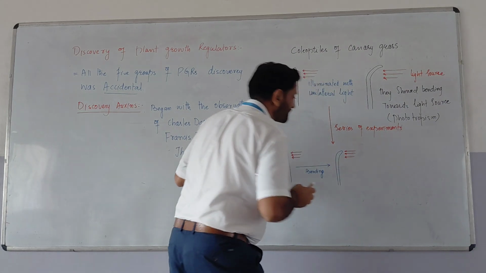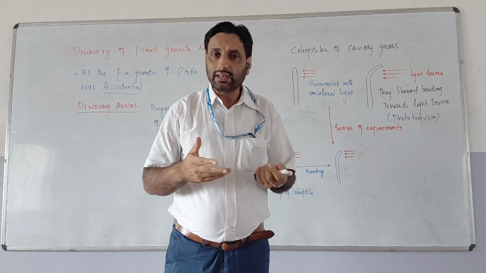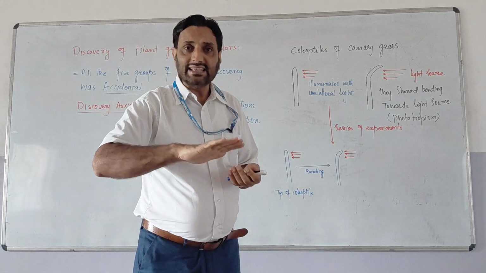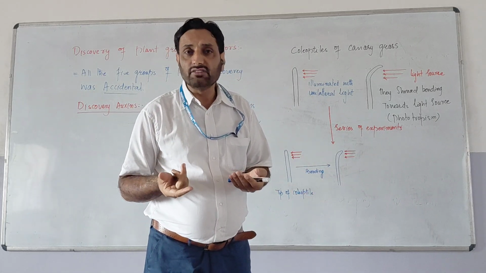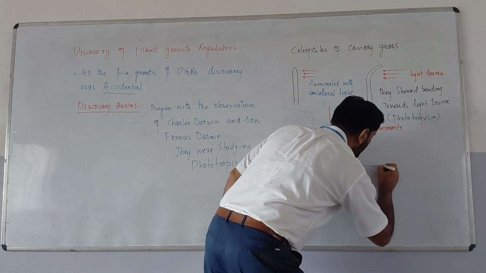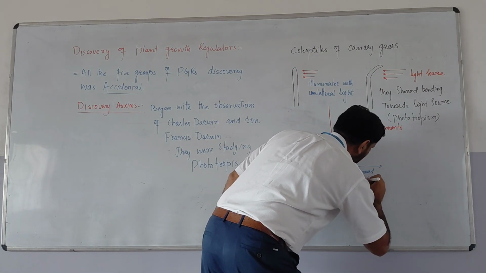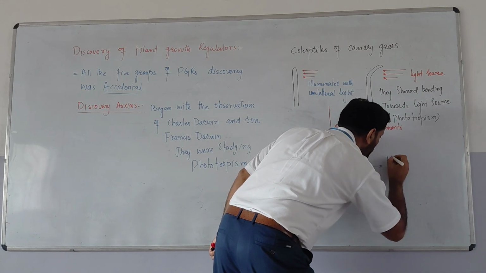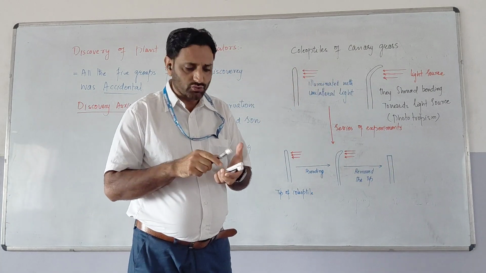Now, what has happened when you just decapitate its tip? Let me decapitate its tip in order to see, after cutting the tip of this coleoptile, whether it shows the bending or it does not show the bending. So what they did, they just removed the tip from the coleoptile, and it looks like this. So this is the coleoptile in which the tip is actually removed.